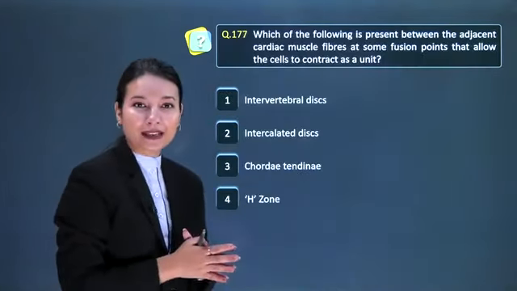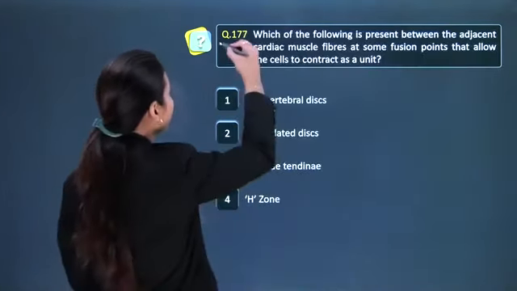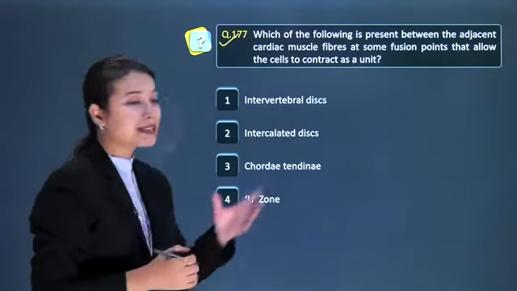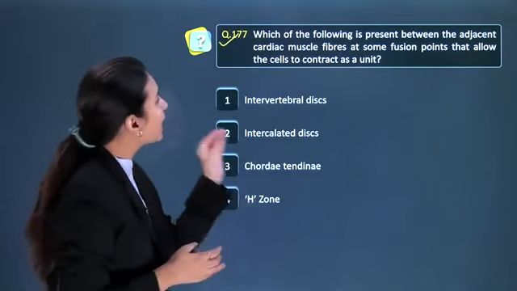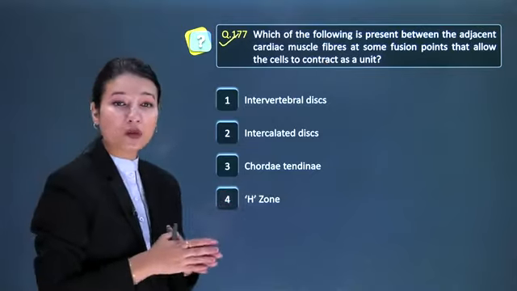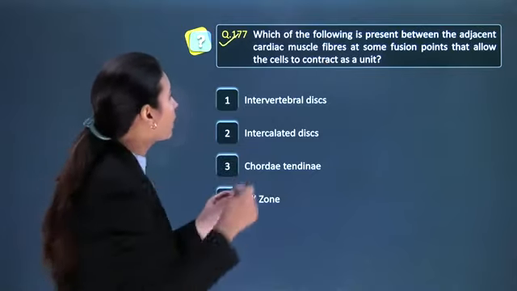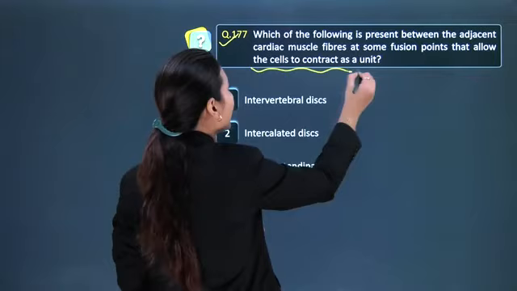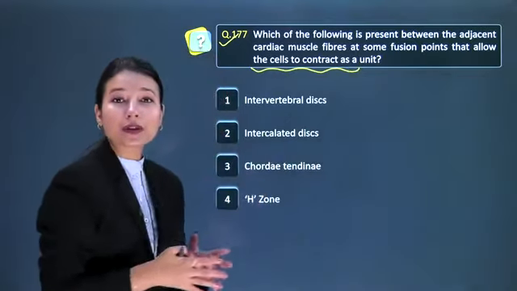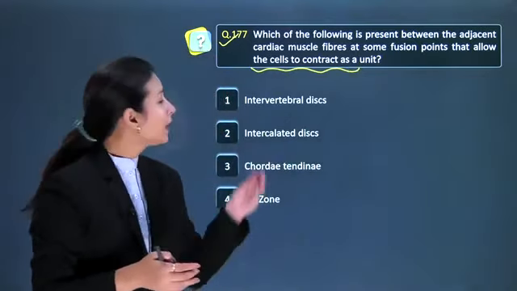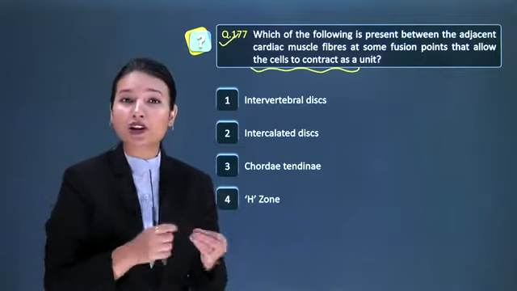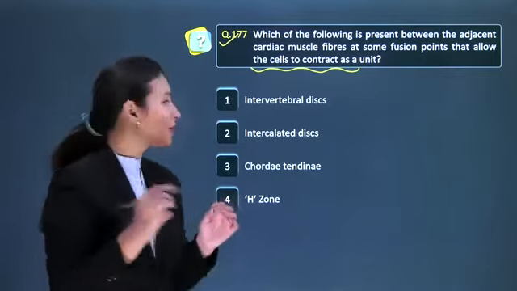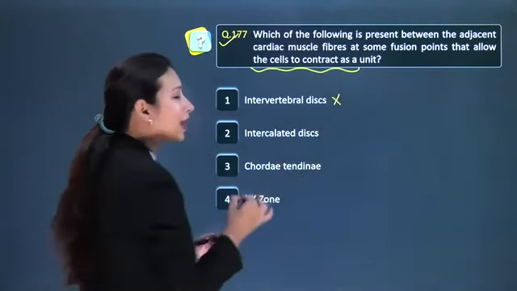Let's move on to next question, that is question number 177, that states which of the following is present between the adjacent cardiac muscle fibers at some fusion points that allow the cells to contract as a unit. So students, among the options given below, intervertebral discs, as the name is suggesting, is actually present between vertebrae. So यहाँ पे option number 1 गलत हो गया.